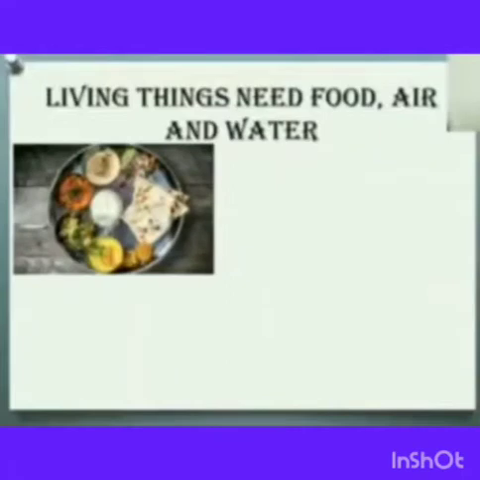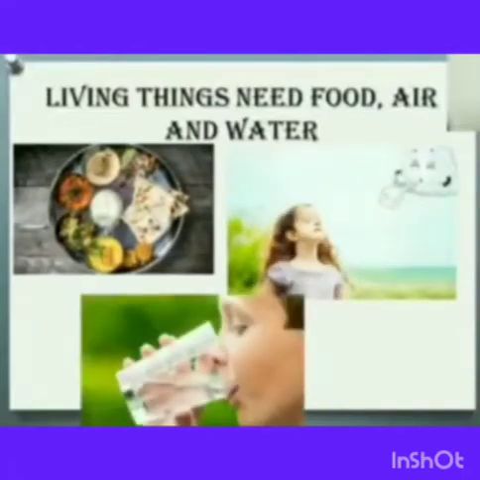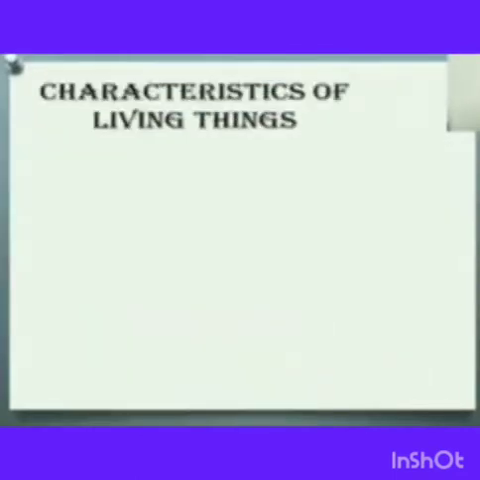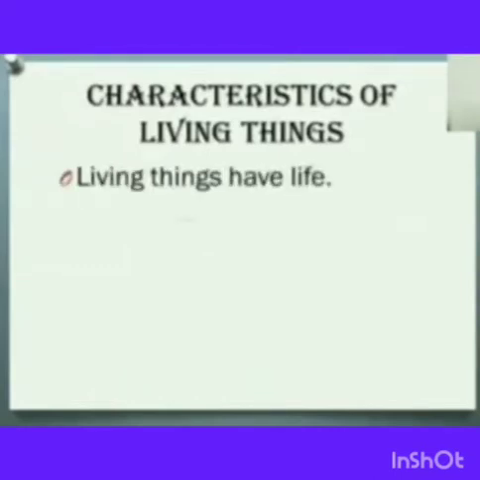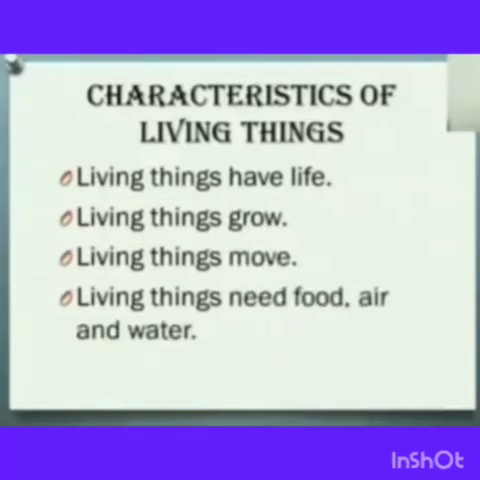We need food so that we grow and stay strong. We need air to breathe, fresh air, and we also need water to drink. So all these were the characteristics of living things. Shall we repeat once again? Characteristics of living things. Living things have life. Living things grow. Living things move. Living things need food, air and water. Did you all get it children?